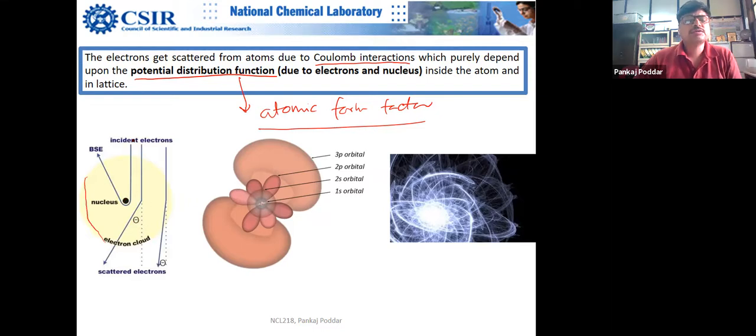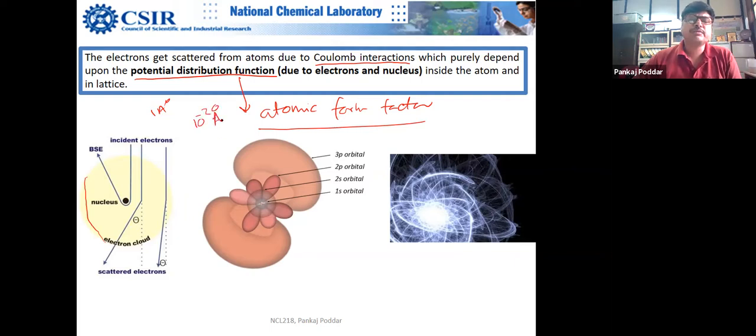Electrons are orbiting. So when the incident electron interacts with the electrons, it will not see the atom as a large object with a 1 angstrom diameter. It will see it as probably, let's say, 1 picometer, that is 10 to the power minus 2 angstrom.